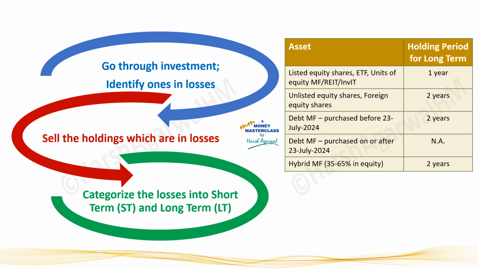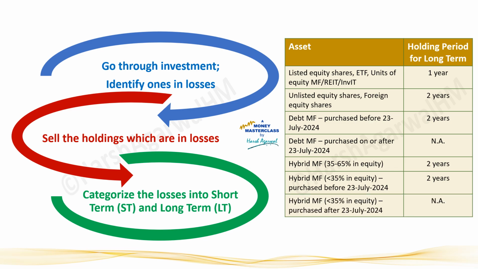Hybrid mutual fund with equity portion between 35 to 65% will be short term if sold within 2 years. Hybrid mutual fund having equity portion less than 35% and purchased before 23rd July 2024 will also be short term if sold within 2 years. Hybrid mutual fund purchased after 23rd July 2024 will anyway be a short term because it's less than a year.